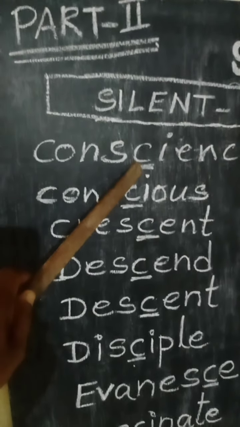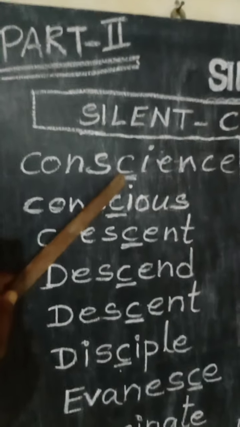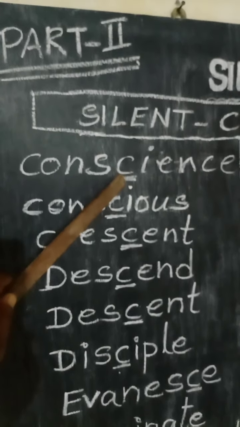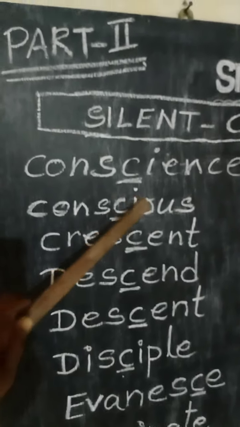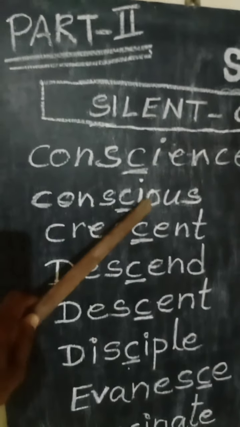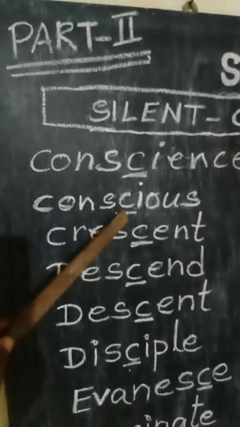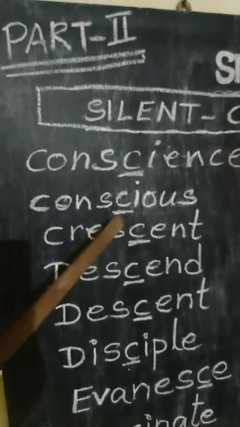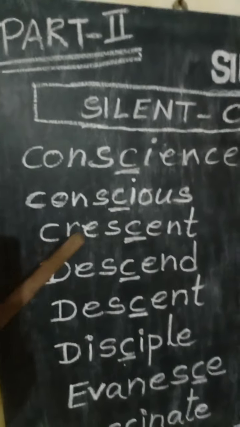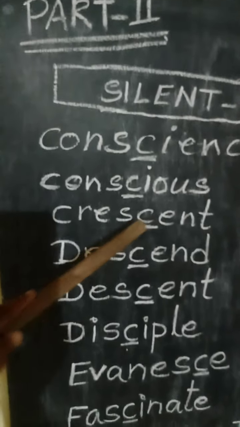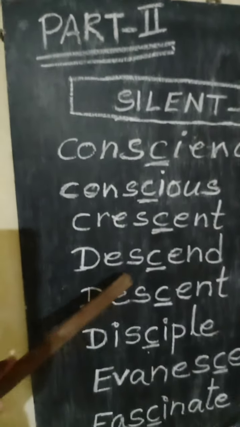Yes, C is underlined, which is not to be pronounced. Thus, conscious. Conscious. Here, the underlined letter is C, which is silent here. Thus, crescent. Crescent. C, the underlined letter, is silent here.